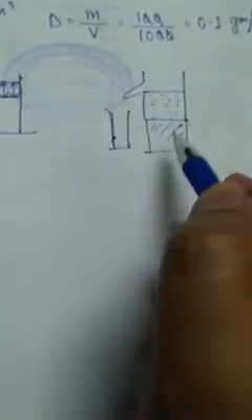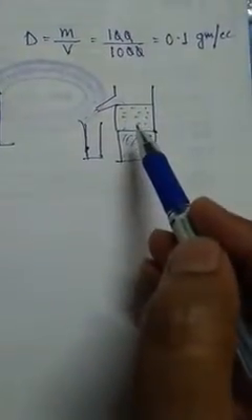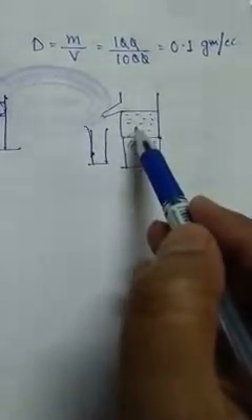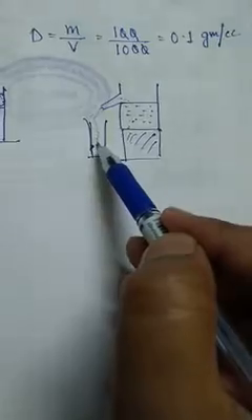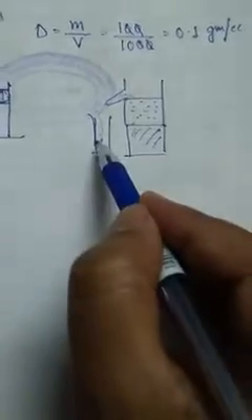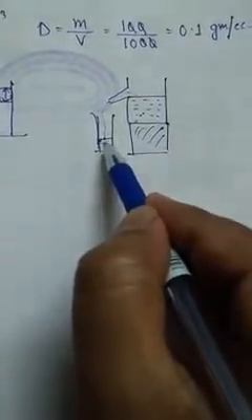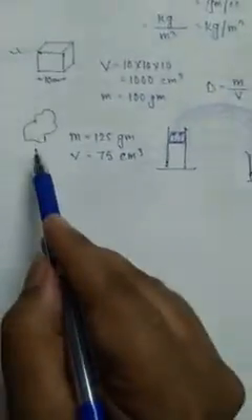Let's say the Eureka can is upon a block. Now put the stone chip in the Eureka can. What will happen? The water will flow out through the spout, and the water which will gather here is the volume of the stone chip.